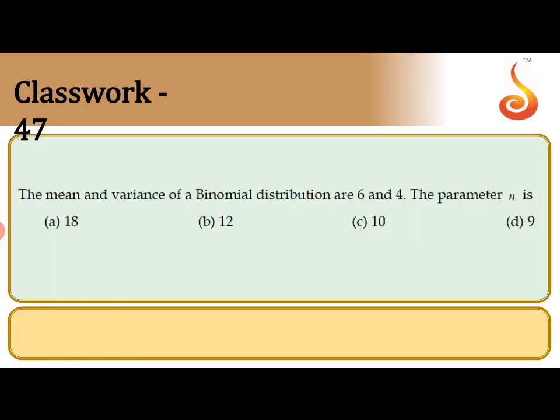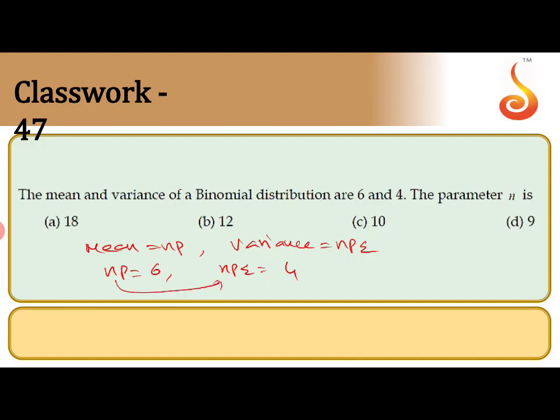Next. The mean and variance of a binomial distribution are 6 and 4. Then find the parameter n. There is a formula for mean: mean equals np, and variance equals npq. So they are given np equal to 6, npq equal to 4. They are asking for the n value.